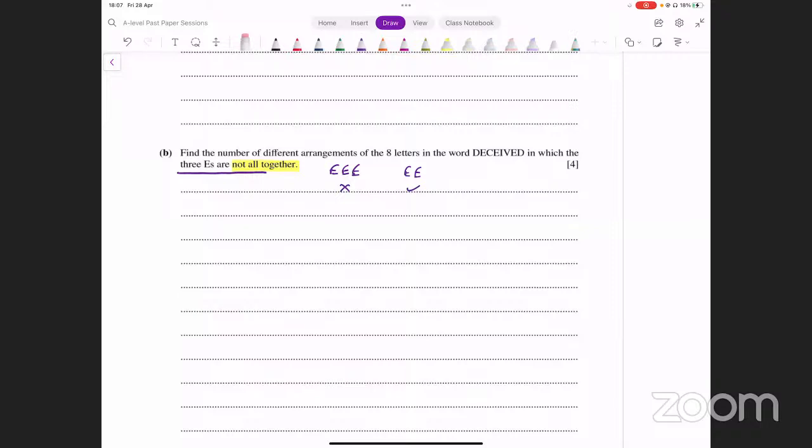ठीक है. इस तरह के प्रॉब्लम्स में आप क्या करते हो? आप वो वाला केस फाइंड कर लेते हो जिसमें वो सारे इकट्ठे हैं और उनको टोटल में से माइनस कर लेते हो. राइट. सो टोटल cases with no restrictions, and you subtract from that the cases in which the 3 E's are together. That is what we're going to be doing here. Okay. Now let's think about that.